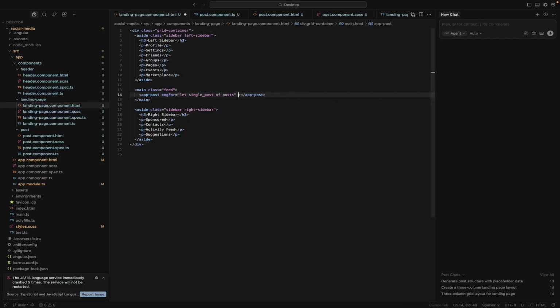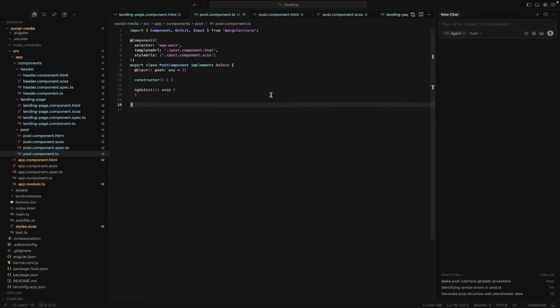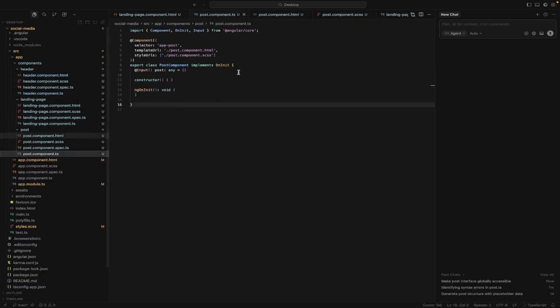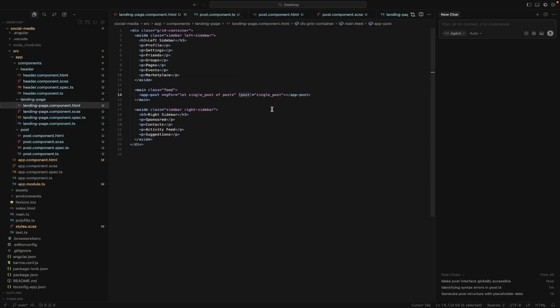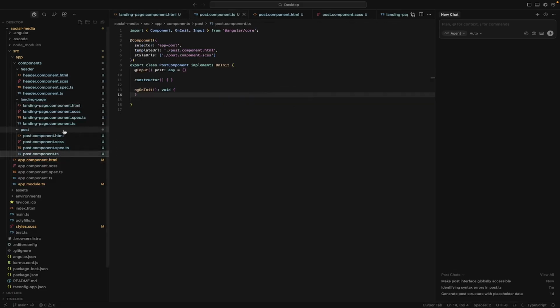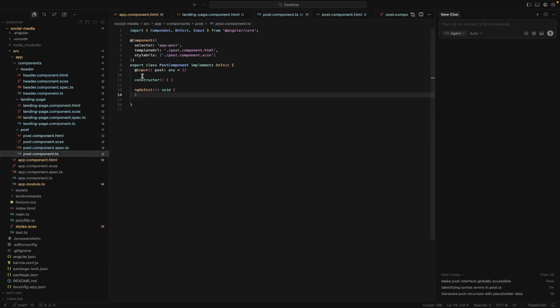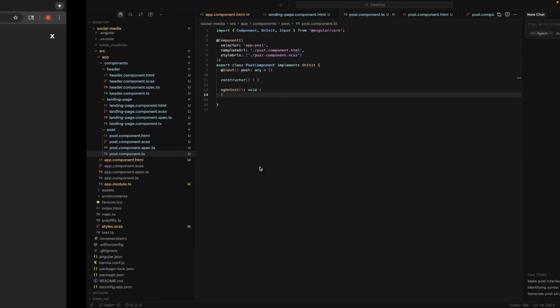So let's actually just get rid of this. All right, so I made a really silly mistake the first time I recorded this, so I hope I undid everything and it looks the same as this is going to be inserted in. Anyway, we have a single post, and it's going to be passed as the post variable into post here. So here it is, right? So we got rid of the title and description input that we're doing here. And so now post is still expecting a title and a description variable. That was previously the input, remember? So this is erroring. What can we do?